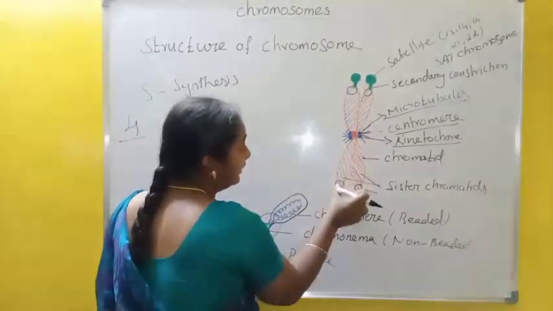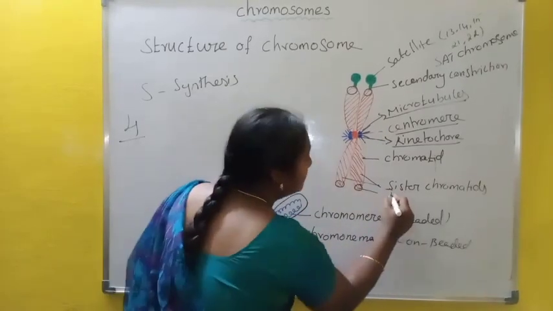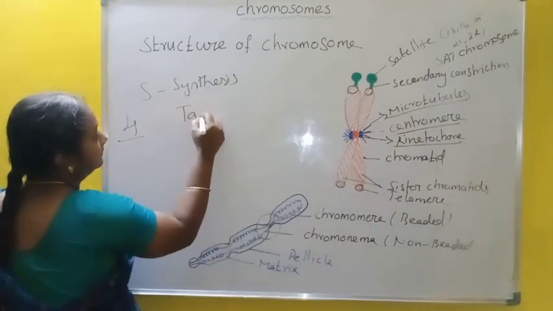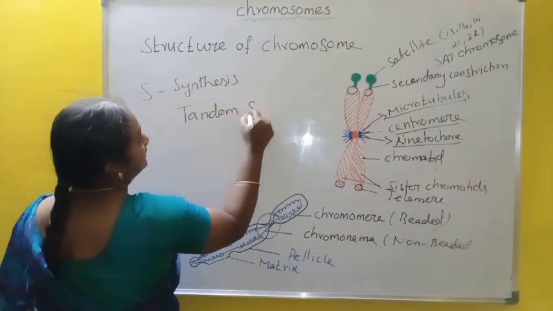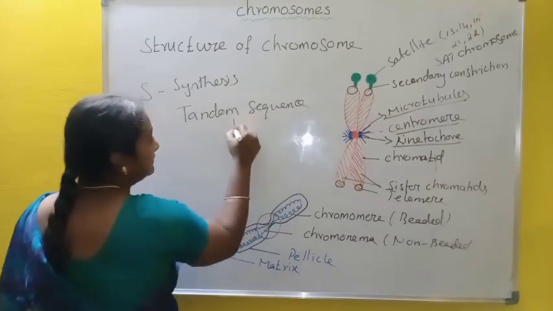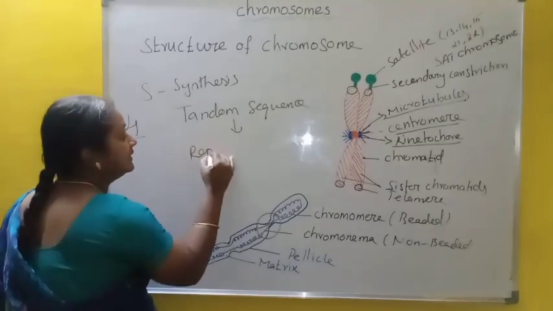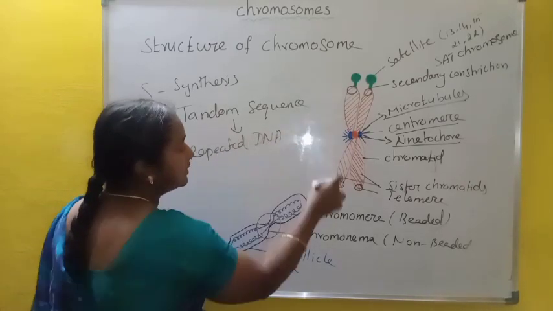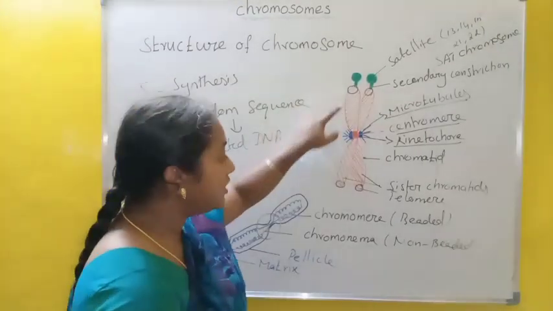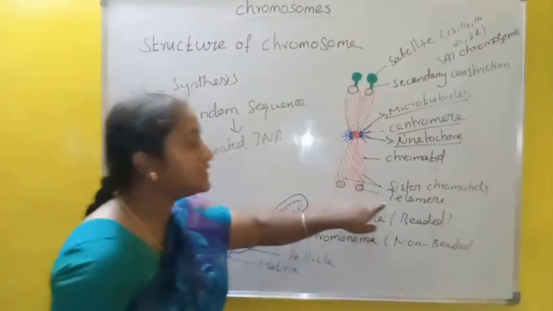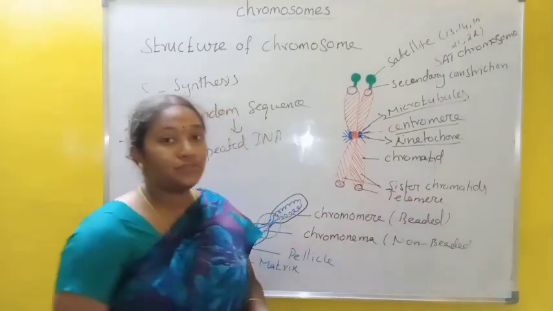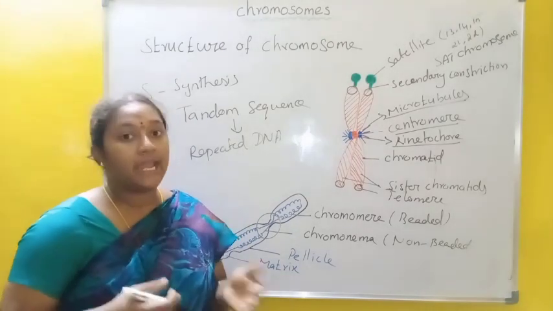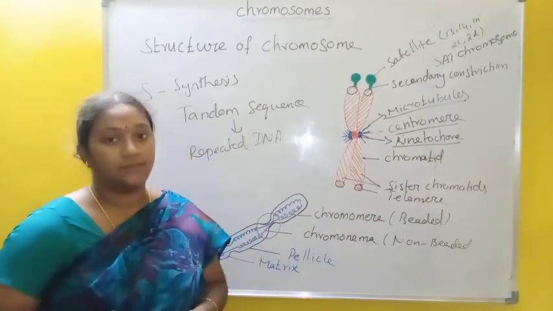The edge of the chromosome has the telomere. A telomere is a tandem sequence, which is nothing but a repeated DNA sequence. The telomere seals the chromosome and maintains its stability. During death or aging, the telomere becomes short.